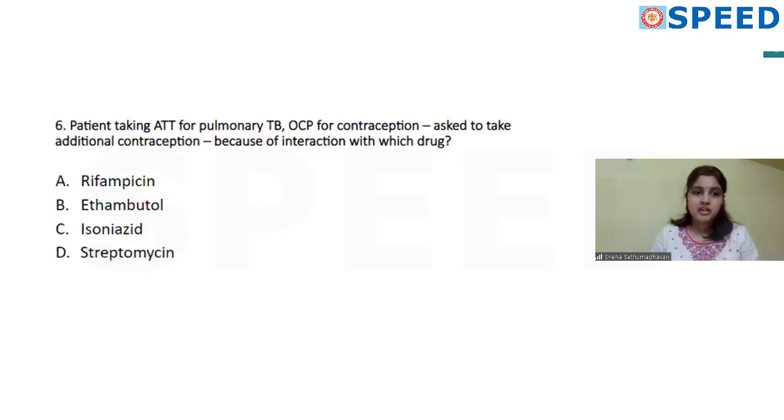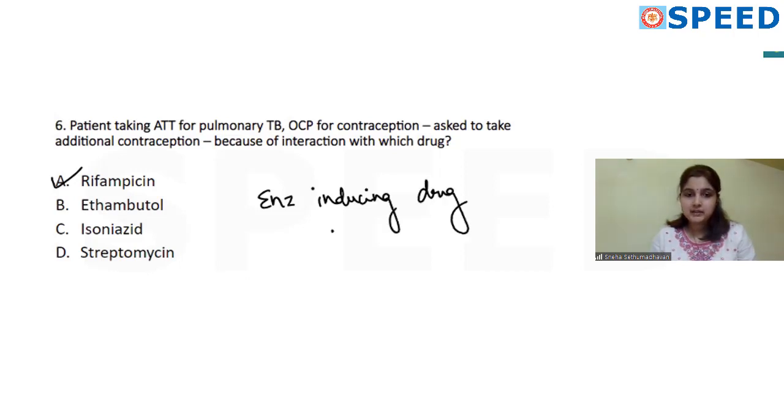So the next question, the patient is taking ATT for pulmonary tuberculosis and OCP for contraception, but she was asked to take additional contraception because of interaction with which drug? So of all the ATT drugs, rifampicin is the answer. It is an enzyme-inducing drug, so it can alter the metabolism of OCP and make it less effective. So there can be failure. So it is better to change the contraceptive or use an additional contraception such as a barrier method.